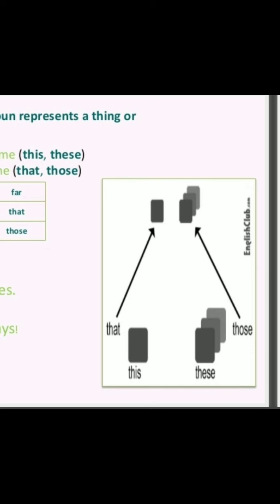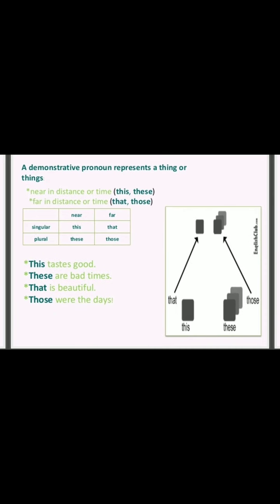If something is near to us and that thing is singular, then we will use this. If something is near to us and that thing is plural, we will use these. Something far away from us, singular, that, plural, those. So these are the demonstrative pronouns. Like: This tastes good. These are bad times. That is beautiful. Those were the days. This and that are used as singular demonstrative pronouns. These and those are used as plural demonstrative pronouns.